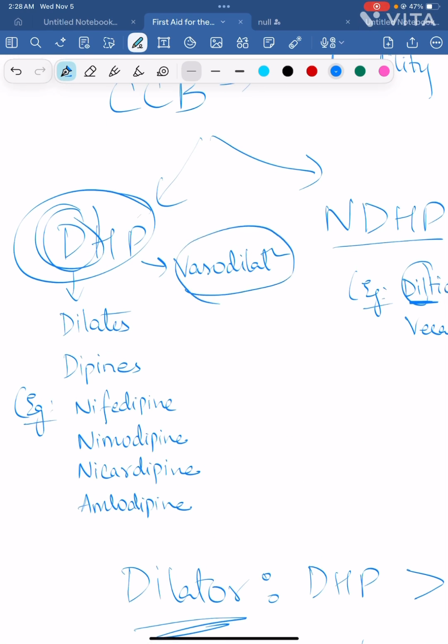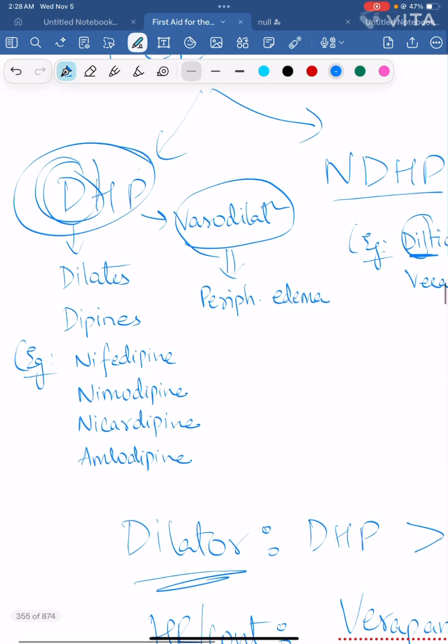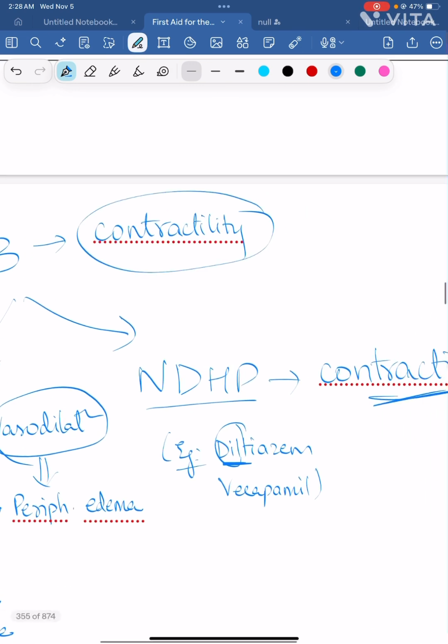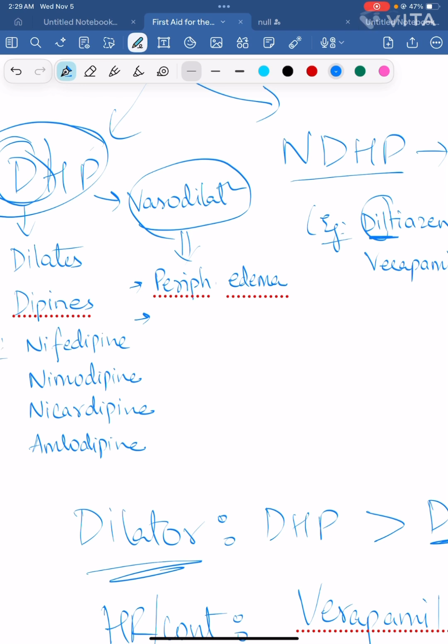Now if you see this vasodilation, this will cause peripheral edema, okay? And because calcium channel blockers decrease the contractility, you will see constipation among these guys. Vasodilation causes peripheral edema, correct?